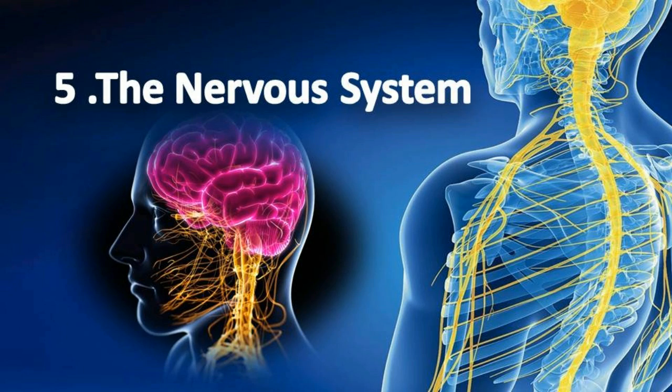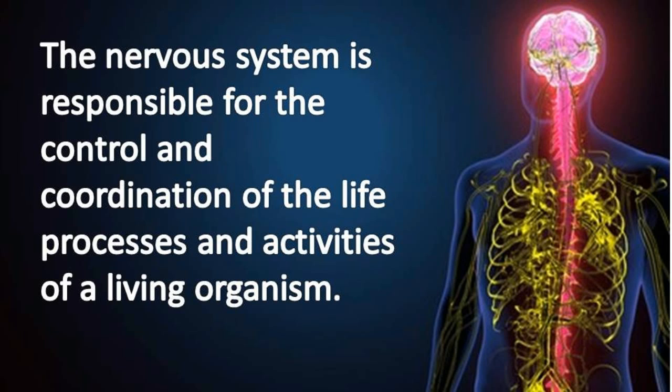Today we are going to learn a new topic, the nervous system. Lesson number 5, the nervous system. What is meant by nervous system? In our body, a lot of organ systems are there. One of the organ systems is called the nervous system. The nervous system is responsible for the control and coordination of the life processes and activities of living organisms.